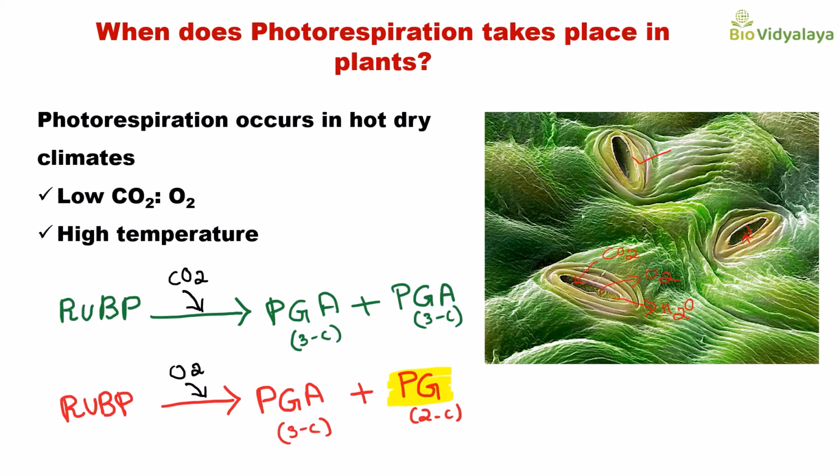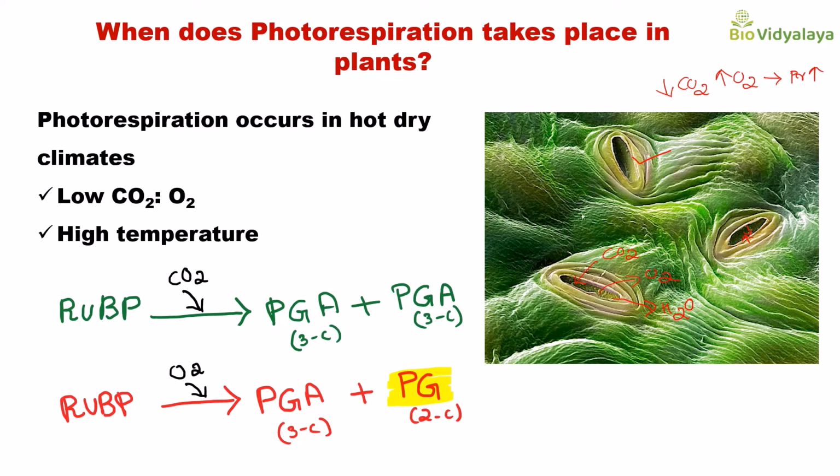Under this condition, carbon dioxide concentration will decrease because it is not able to go inside, but the oxygen will accumulate inside the leaf. That's why oxygen concentration will increase, and in this condition photorespiration will increase.